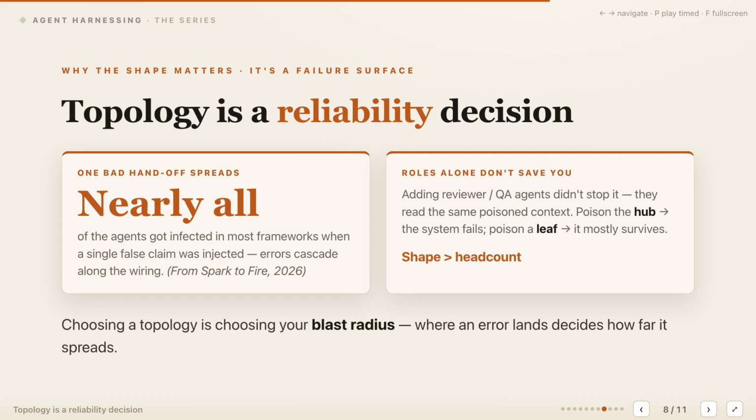Poison a central hub, and the error can reach almost everything downstream. Poison an isolated leaf, and much of the system may continue correctly. More agents do not automatically create reliability. Choosing the topology means choosing the blast radius of bad context, routing, and decisions.